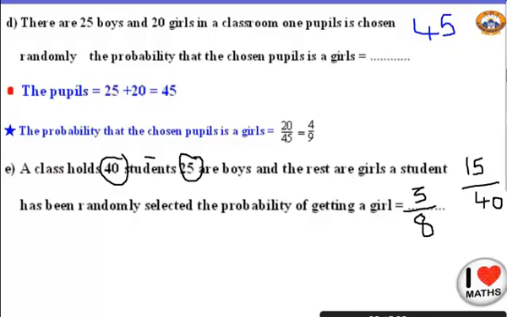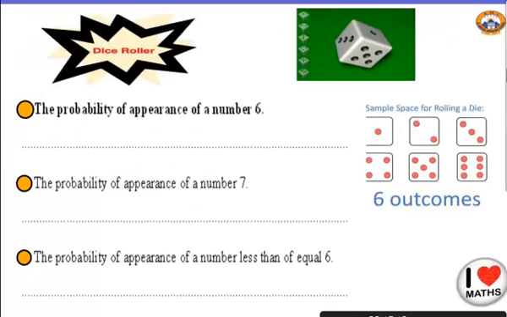Is it clear? Okay. Our last type of questions is talking about die or dice. Okay. Do you know the dice? Yes. We have to throw it or roll it to stop on any number. The numbers on any die start from 1 till 6.